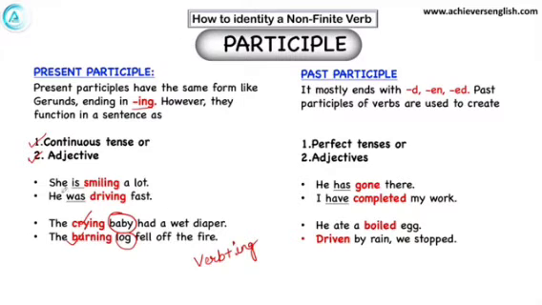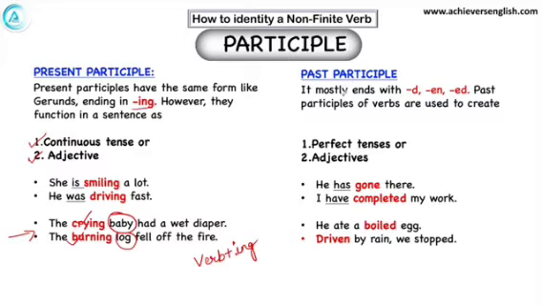So it is clear that the present participle form of verb does two main functions in the sentence. That is, it is used in continuous tense. Second, it is used as an adjective. In these sentences, these are not working as continuous tense because is/am/are is missing here, but they are working as adjective. Now let's see the other subcategory of participle, that is past participle.